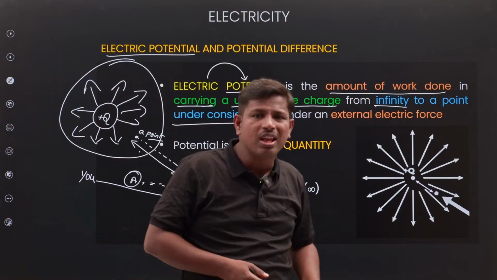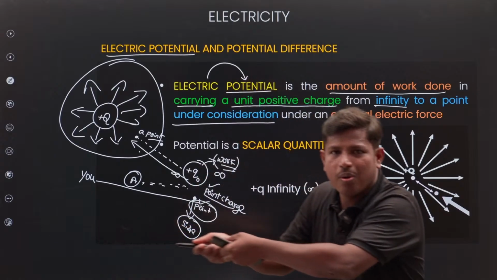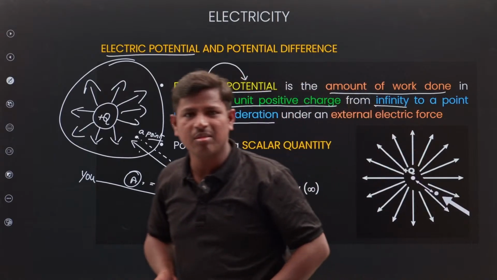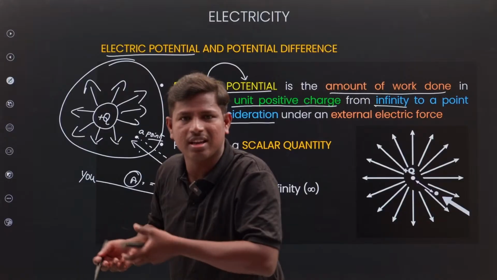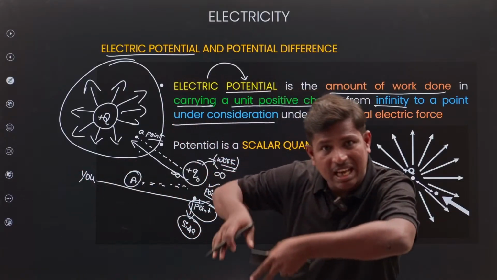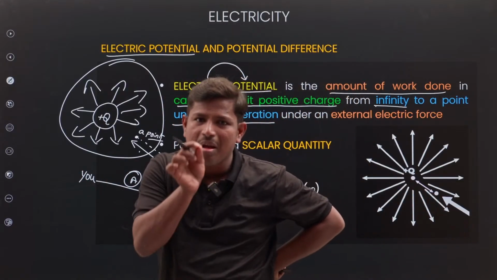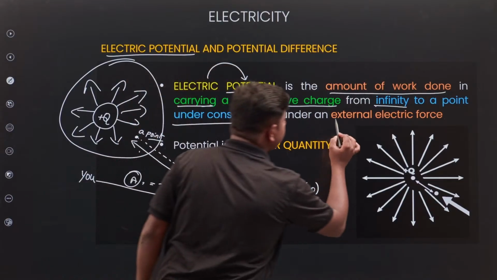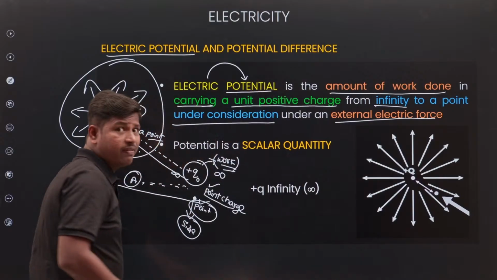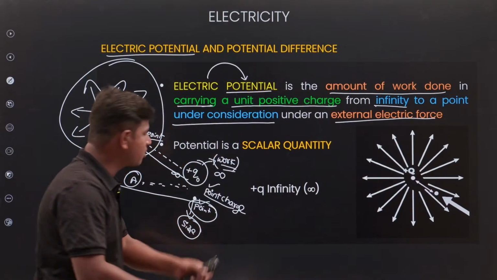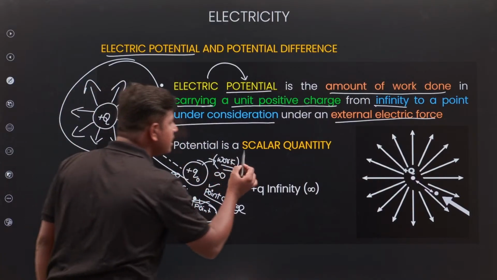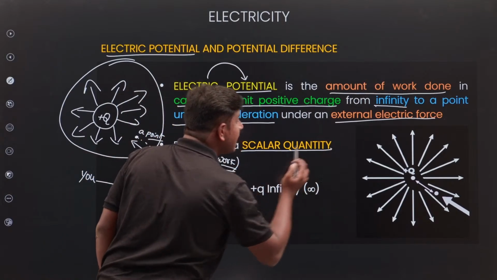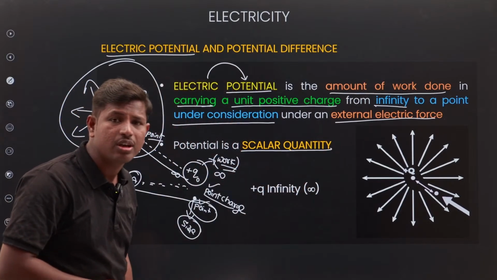Simply, potential is the work done on a point charge from infinity to a point in the field. It is done by an external electrical force. Next, potential is which quantity? Scalar quantity.